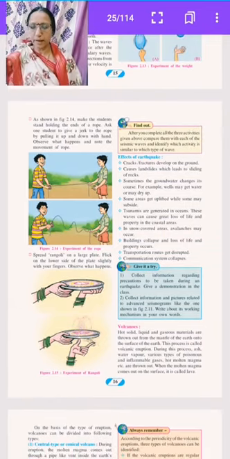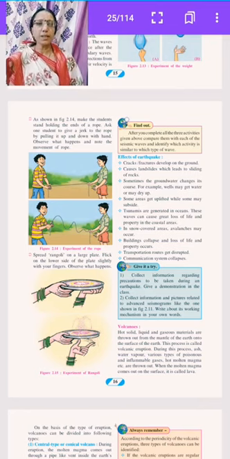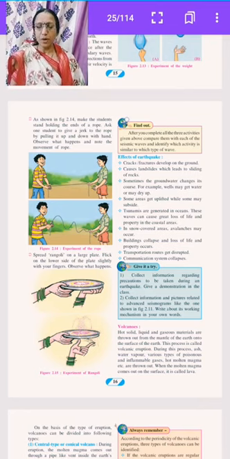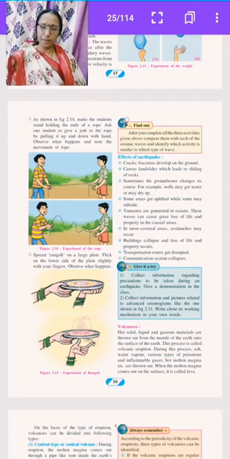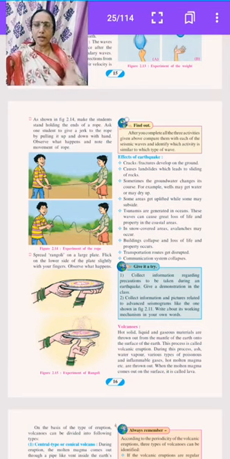Effect of earthquake. Due to an earthquake, cracks and fractures develop on the ground. It causes landslides, which lead to sliding of rock. Sometimes the groundwater changes its course, meaning its way. For example, wells may get water or may dry up. Some areas get uplifted while some may subside.